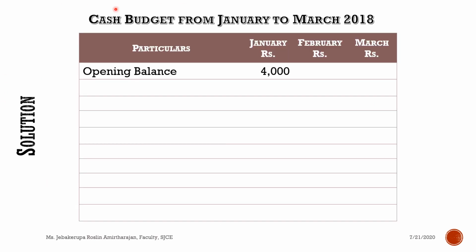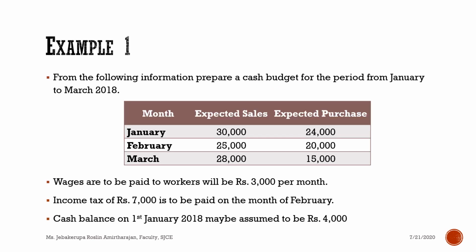Right. So as we know, the opening balance we are expecting is rupees 4,000. Now to that we have to add the receipts. So the receipt is sales. We don't have any other receipt information in this problem. The only receipt information available is sales, that is 30,000, 25,000, 28,000.